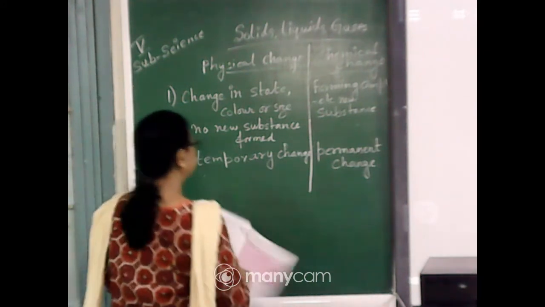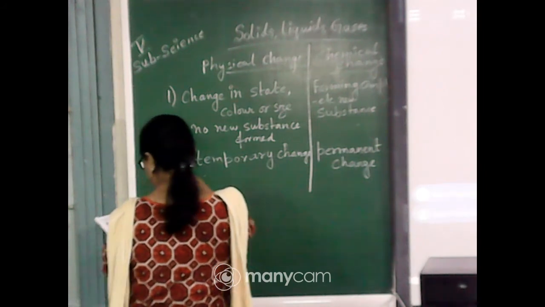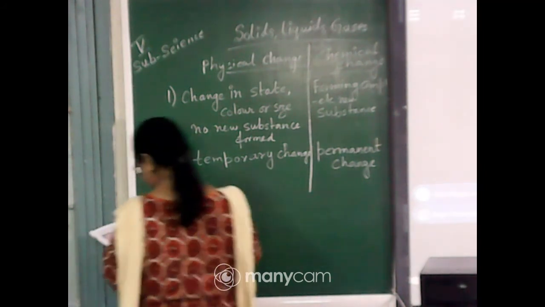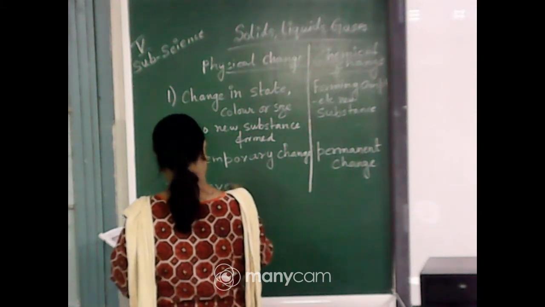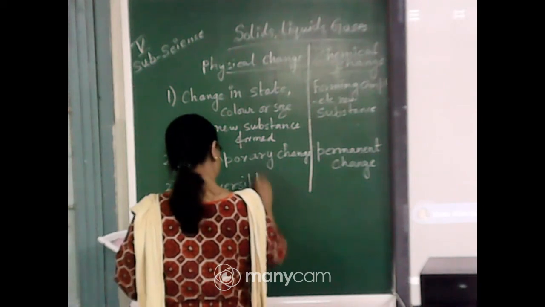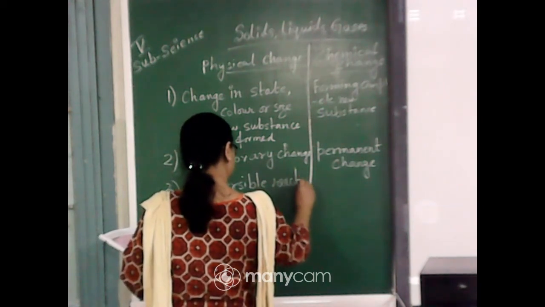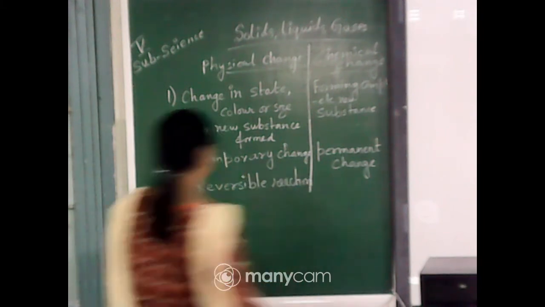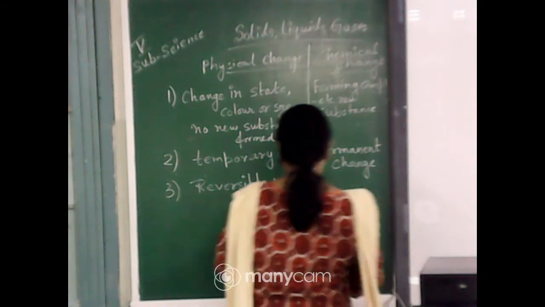Now, you will see the third. It is a reversible reaction, and this one is an irreversible reaction.